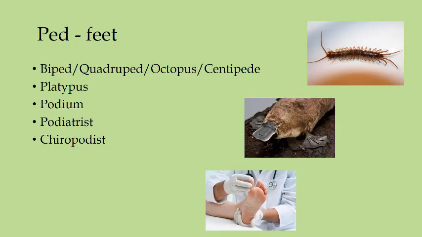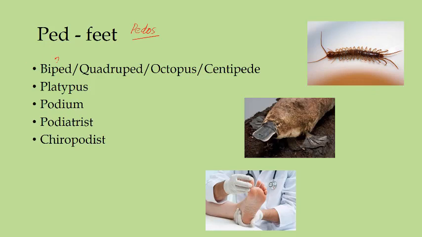Once again, in your new sessions you have this root, and a few more words are explained based on this root. The root is ped, which means feet, and last time people had some confusions also, like one was pedos, that means child, and ped is feet. From the context we will get to know whether it is feet or child. Many animals are there. Based on the number of legs or limbs they have, we have classified them.